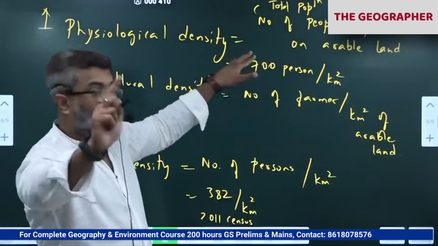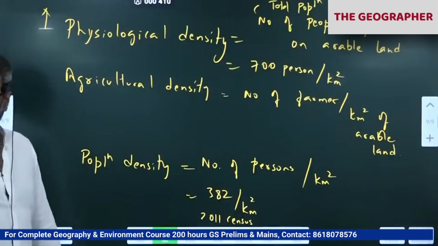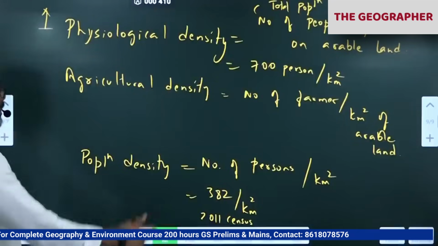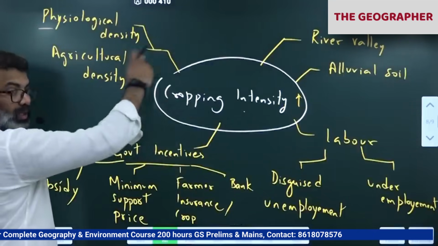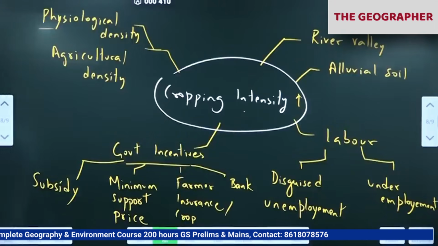All those countries which have very high physiological density have very high cropping intensity. Okay, cropping intensity depends upon various factors. So I'll tell you the statistics. I have a list of the highest cropping intensity as of now. One second, let me open that. See here, Punjab 196%.